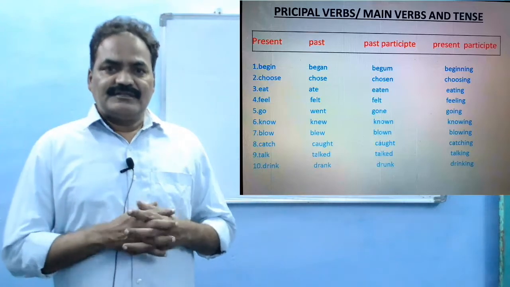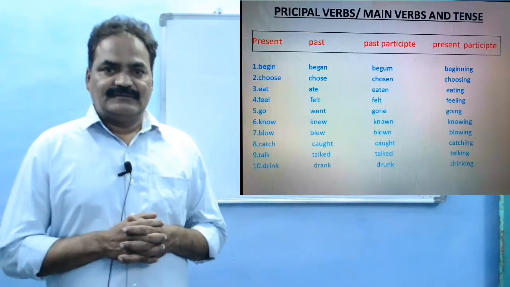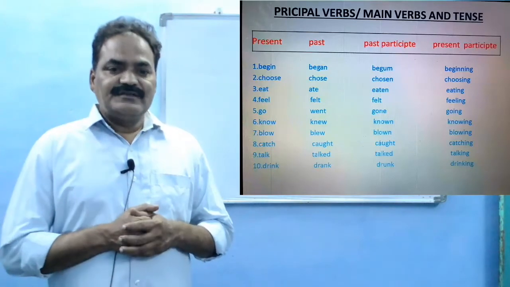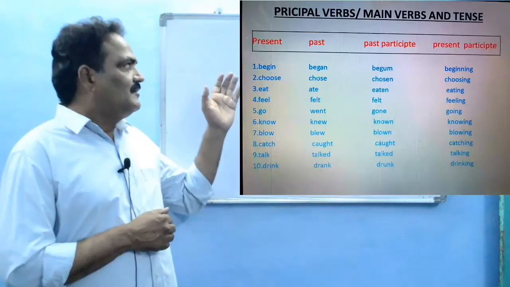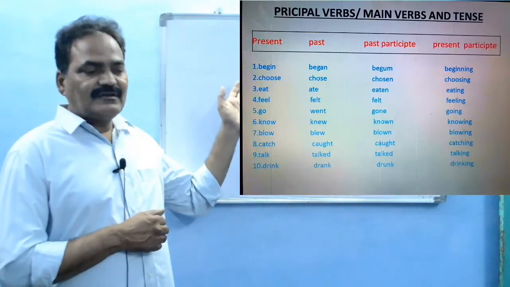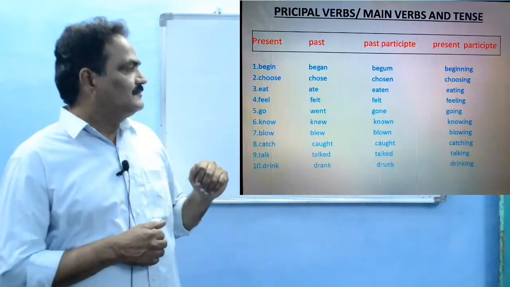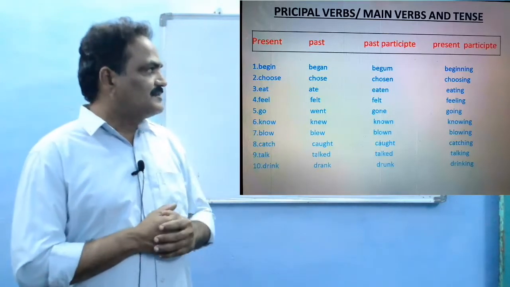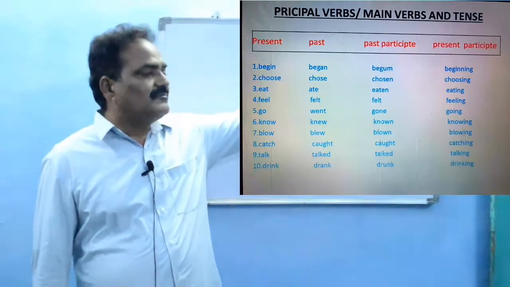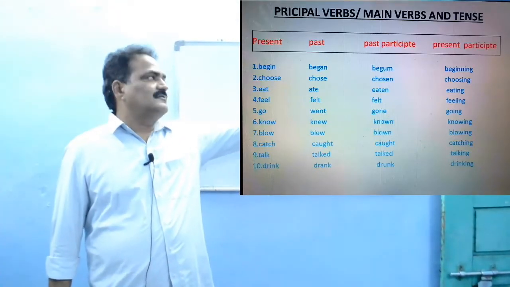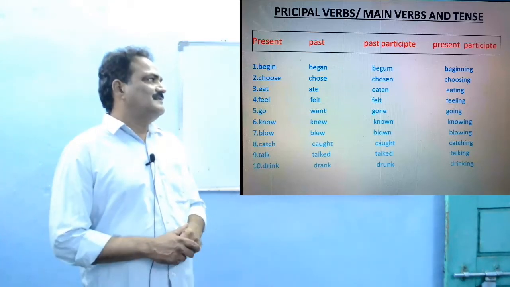It is nothing but the ing form of a principal verb. You can observe in the list, begin. Begin has got began, its past form, and begun, past participle. You see, the newly added form, present participle, is beginning.